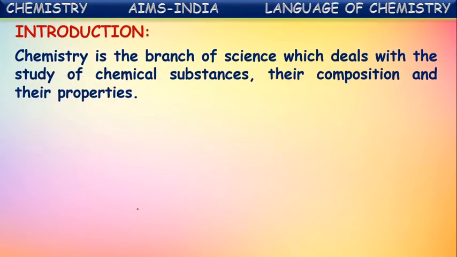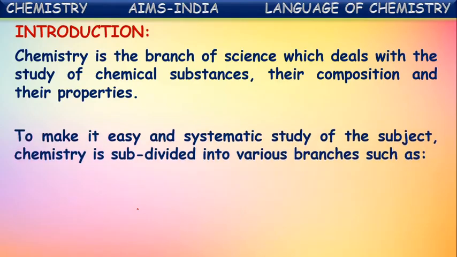Chemistry is a branch of science which deals with the study of chemical substances, their composition and their properties. In chemistry, we study the chemical composition of different matter and substances, what they are made up of, and what the different properties of those chemical substances are. We study this in the branch of science which is called chemistry.